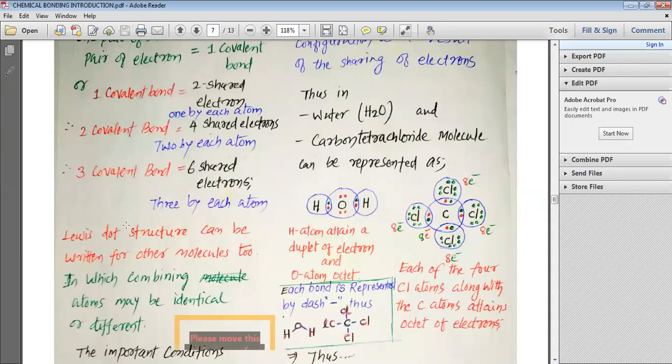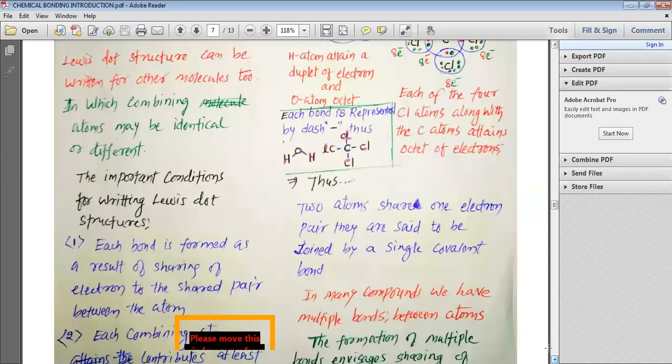Lewis dot structures can be written for other molecules too. We have seen the Lewis dot structure for the chlorine molecule. In the same way, we can write Lewis dot structures for other molecules, in which the combining atoms may be identical or different. So when we write a Lewis dot structure for a molecule, we may have the same kind of atoms making the molecule or different kinds of atoms making the molecule.